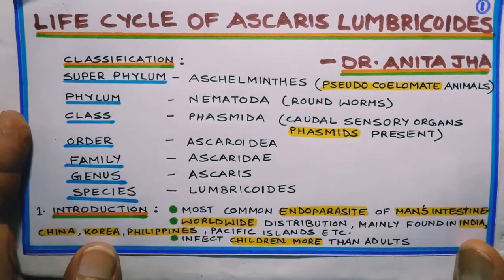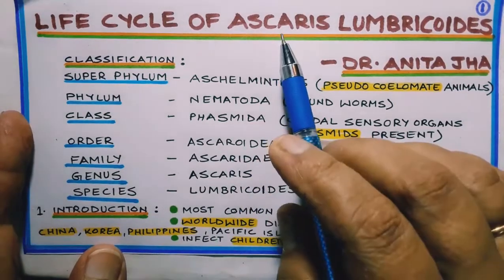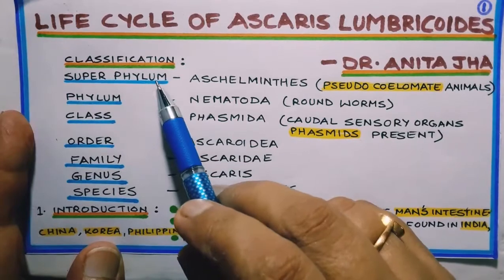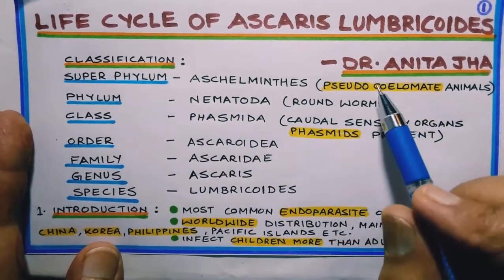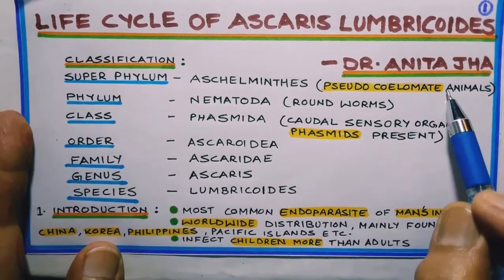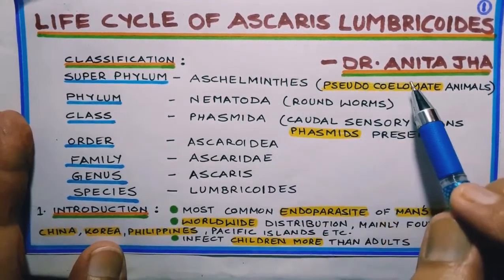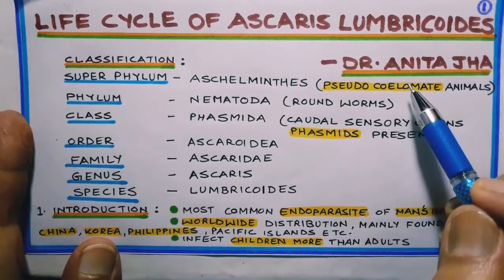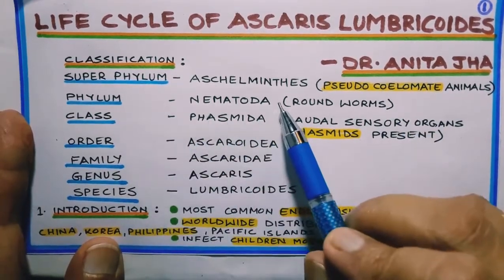Hello everyone. The topic which I am taking today is life cycle of Ascaris lumbricoides. Ascaris belongs to superphylum Aschelminthes, which are pseudocoelomate animals. That is, they have false coelom in their body. The coelom is not made by splitting of mesoderm. They belong to phylum Nematoda.